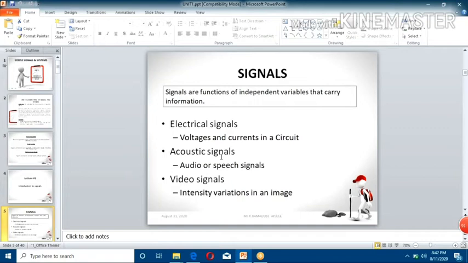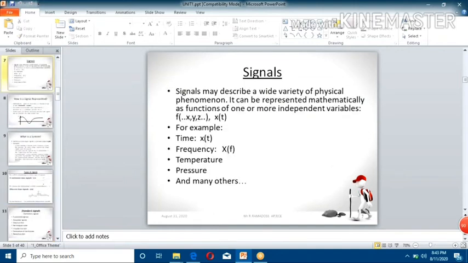So these are biomedical signals. Let us say I will give one more signal, EEG, electroencephalogram, which provides the activity of the brain, right? So EEG also provides some information, that is brain activity. So EEG is also one kind of signal, right? Other than that, you can have electrical signals, pressure signals, temperature signals, acoustic signals, video signals, audio signals. Yeah, as you said, TV signals also come under video signals.